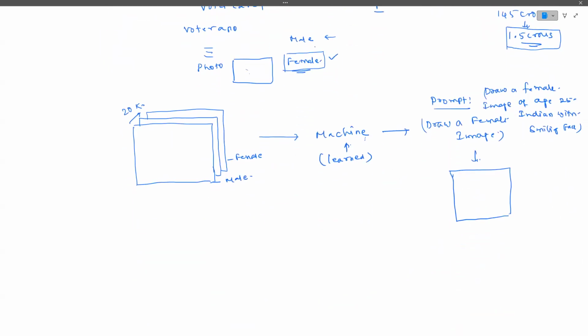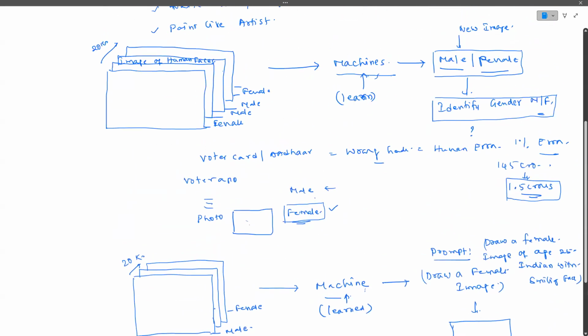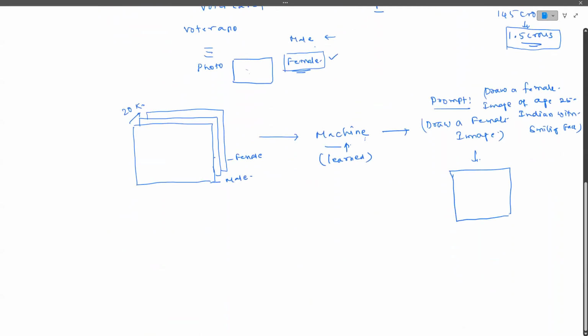These machines also learn something from the images. But this model has learned only how to differentiate between male and female. So it is just drawing long hair for females, short hair for males, and earrings for females, something like that. But here it will learn a lot of things. Here also it will learn how to draw a female image. A female should have long hair.